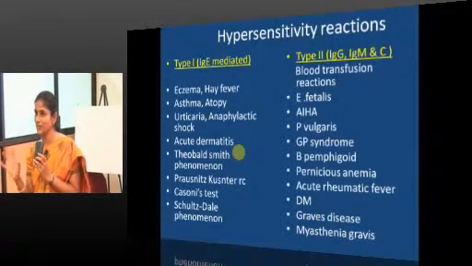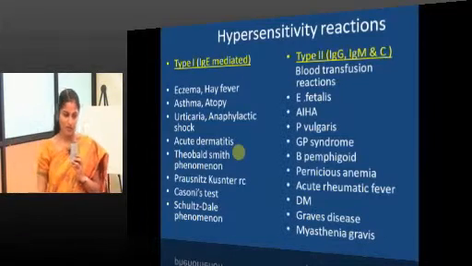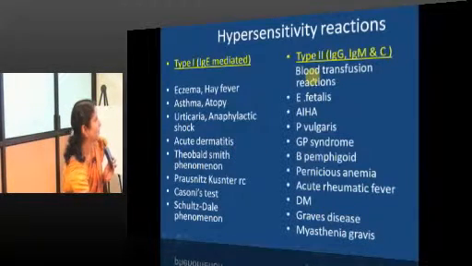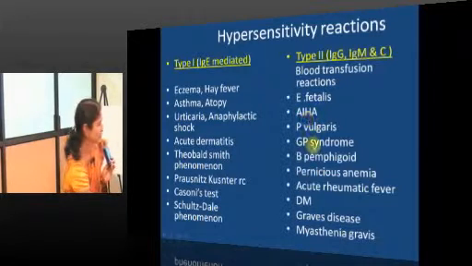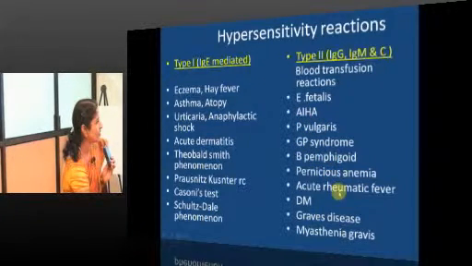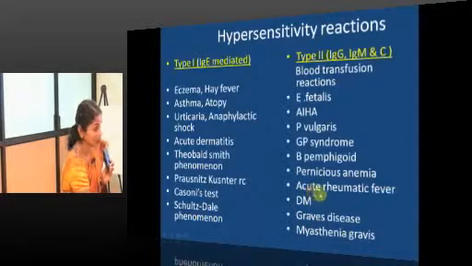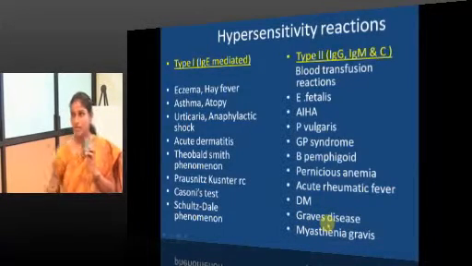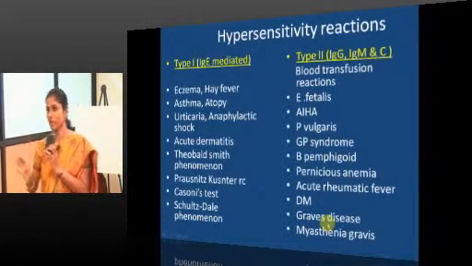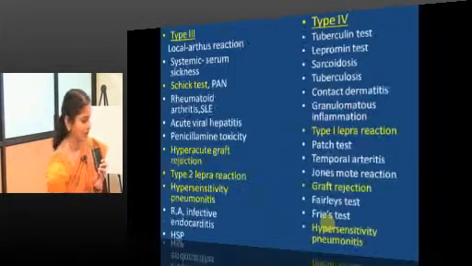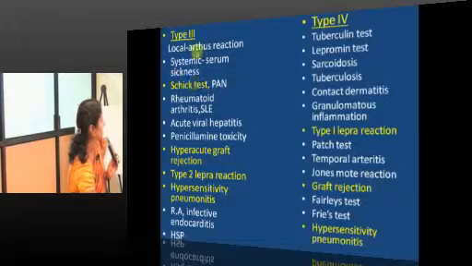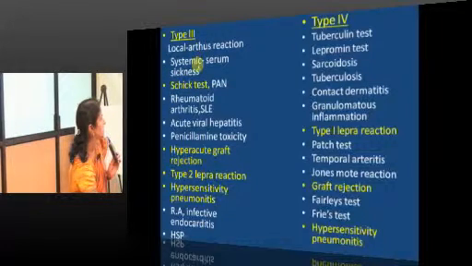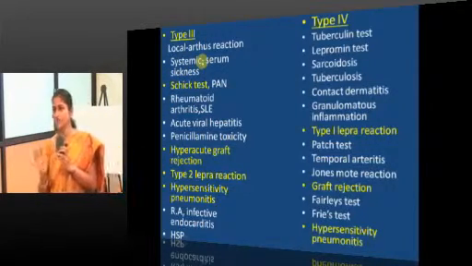So, that is the basic difference between type 2 and type 3. You can see from the examples over here: transfusion reaction, AIHA, pemphigus vulgaris, Goodpasture's, pernicious anemia, acute rheumatic fever, type 1 diabetes, Graves, myasthenia, all these organ specific autoimmune disorders. Type 3, you can see the systemic disorders. Apart from this, the Schick test, Arthus reaction, systemic, very frequently asked about this Arthus reaction and serum sickness.